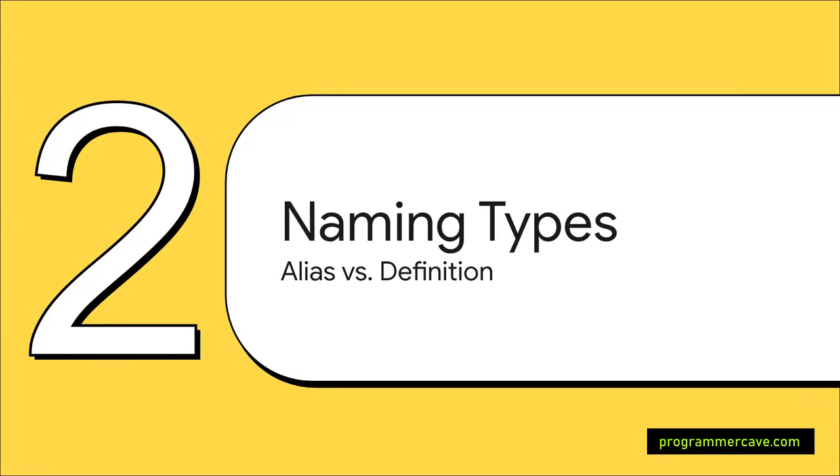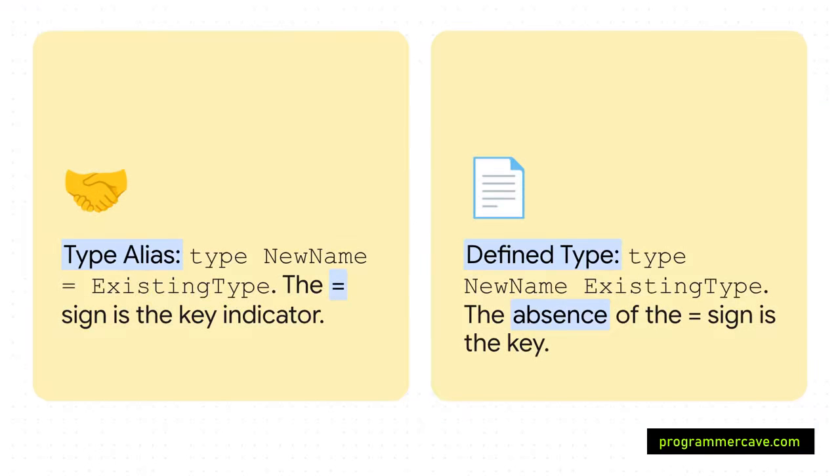Go gives you two ways to do this, and I'm not kidding, understanding the difference is a huge deal. This is one of those things that really separates the beginners from the pros. Okay, look closely here. On the left, we have a type alias. On the right, a defined type. What's the difference? It's just an equal sign.